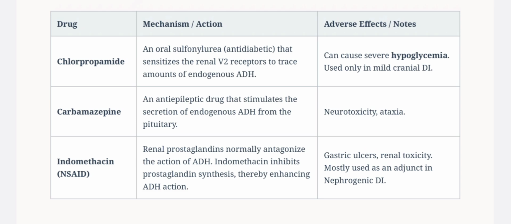Indomethacin: renal prostaglandins normally antagonize the action of ADH. Indomethacin inhibits prostaglandin synthesis, thereby enhancing the ADH action. Adverse effects: gastric ulcer, renal toxicity. It is mostly used as an adjunct in nephrogenic diabetes insipidus.